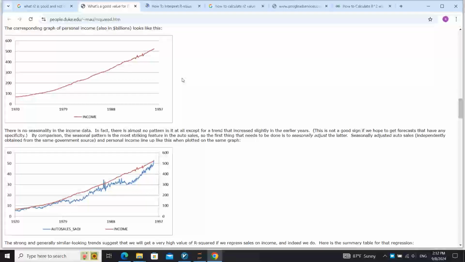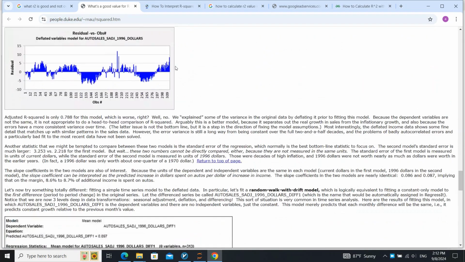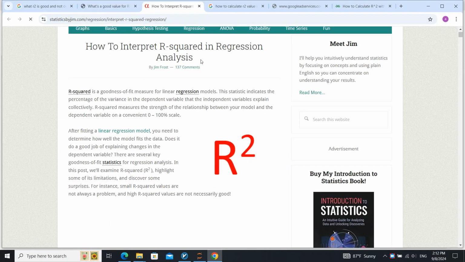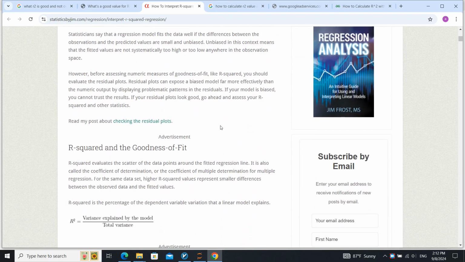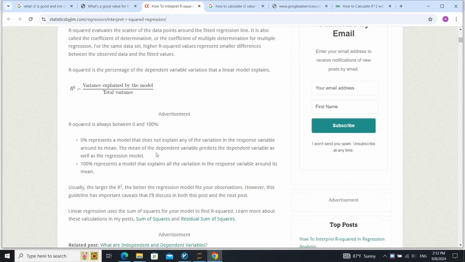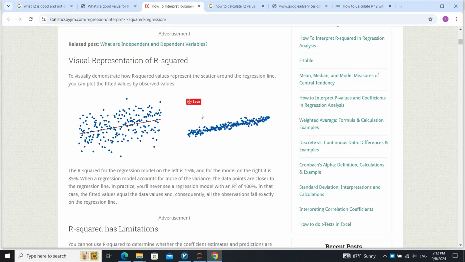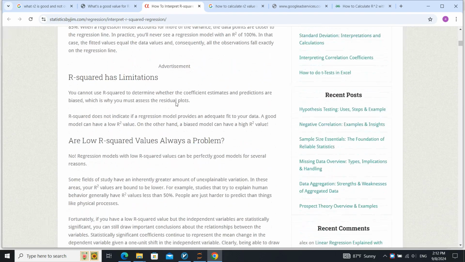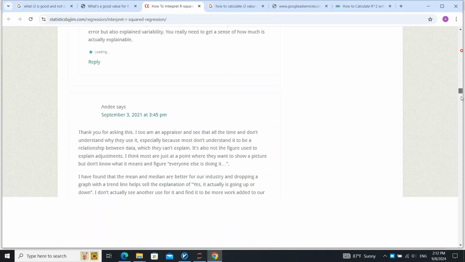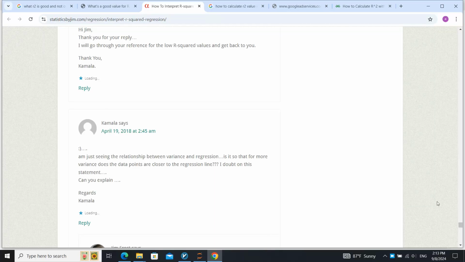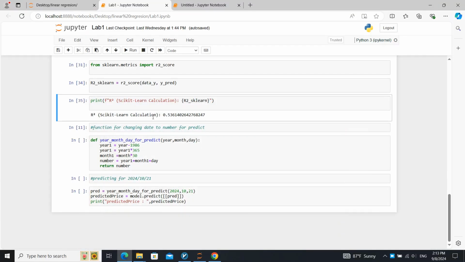This is okay. If you like, you can read this site, but I don't really like it. R2 is something I mentioned in the past. It's a parameter for determining whether our model is good or not. It's really easy to calculate. You can go and calculate it. This R2 is good and this is bad. Okay, let me see, these are models. You can read a lot about it if you want, but it's not our work.